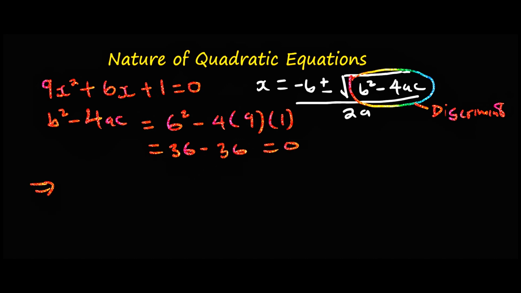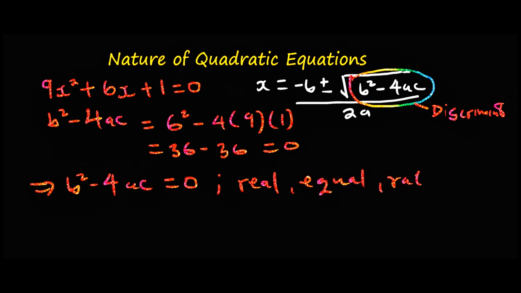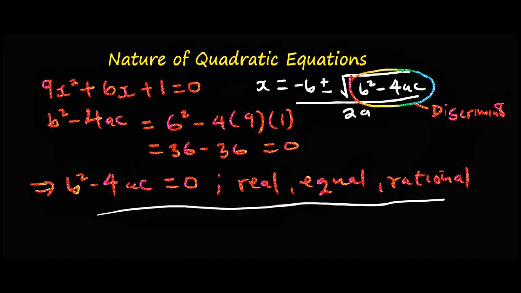So the case that we have is where the discriminant, that is b squared minus 4ac, is actually equal to 0. And we said that when the discriminant is equal to 0, then the roots are real, equal, and rational. So the roots are real, they are equal, and they are also rational. That way you have described the nature of that particular quadratic equation that we have.